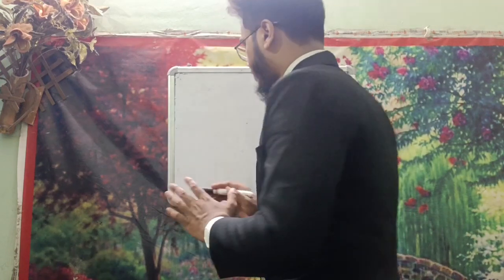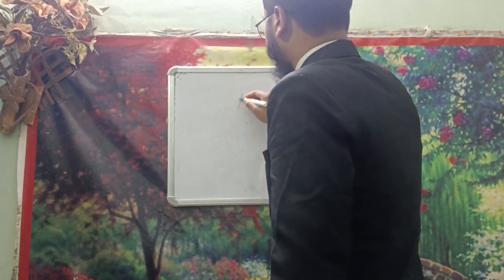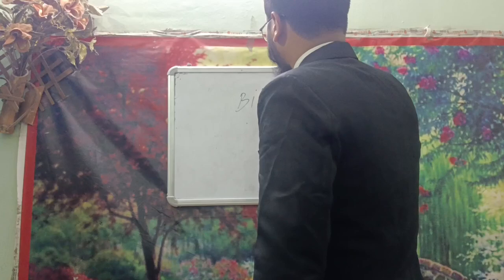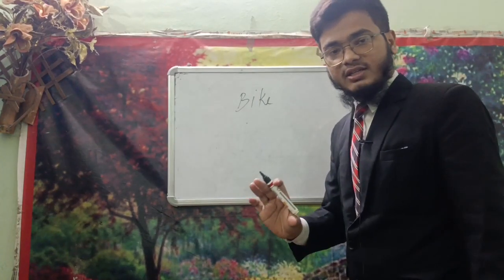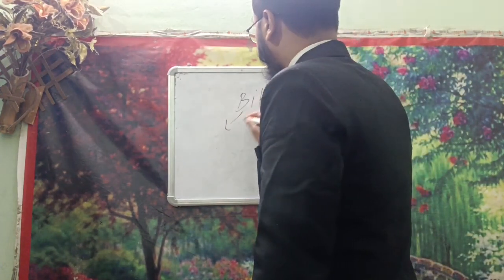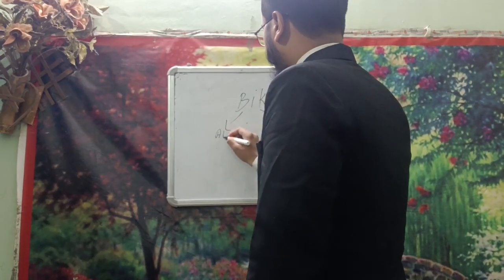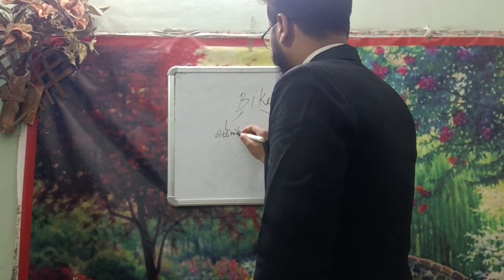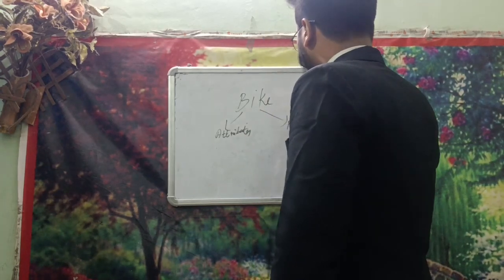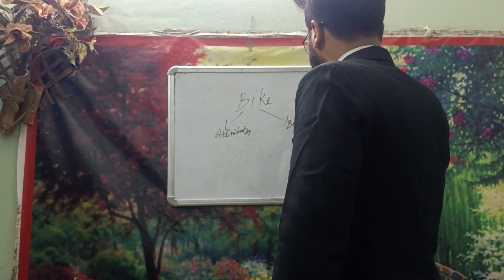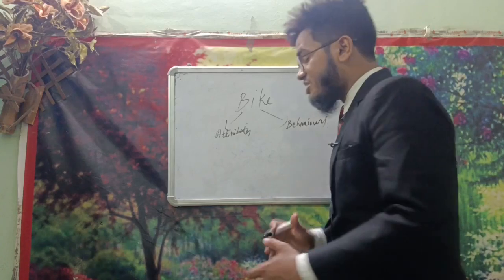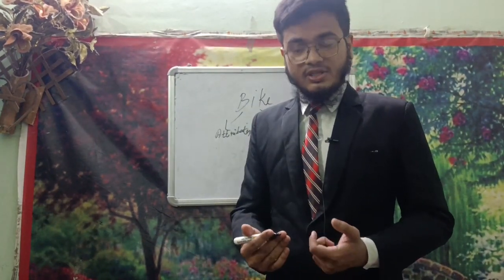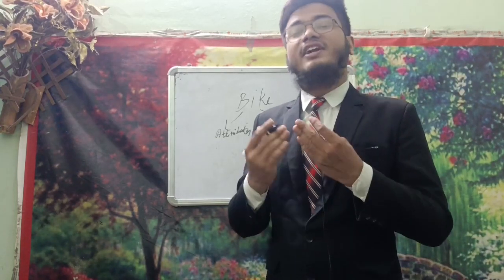Now let us understand with the help of an example. For example, we have a bike which is an object. It has attributes and behaviors. So generally speaking, what are attributes and behaviors? Attributes are the characteristics and behavior is the functioning of that characteristic.